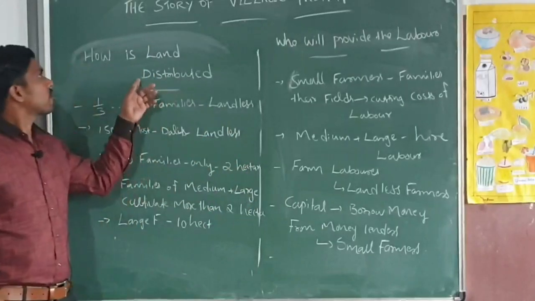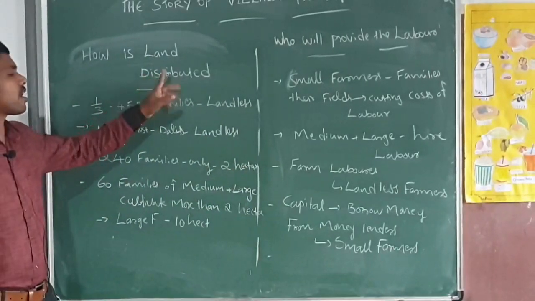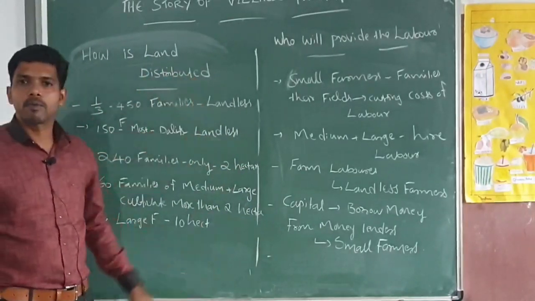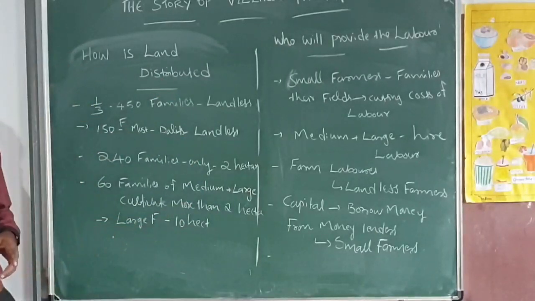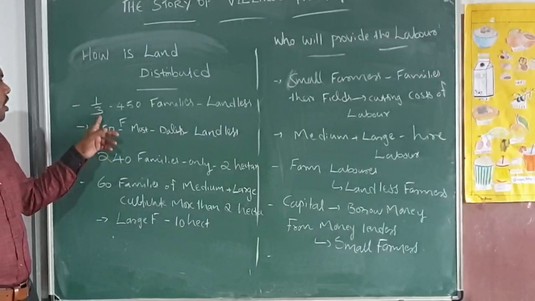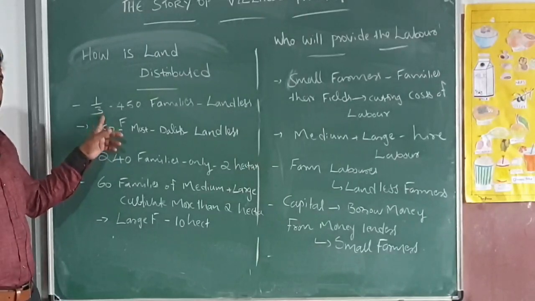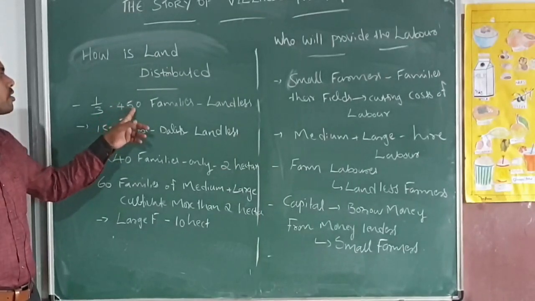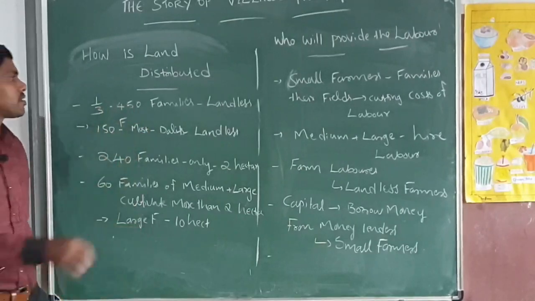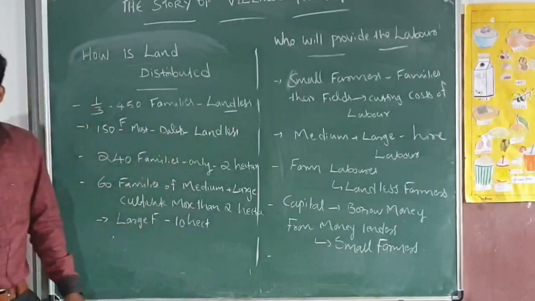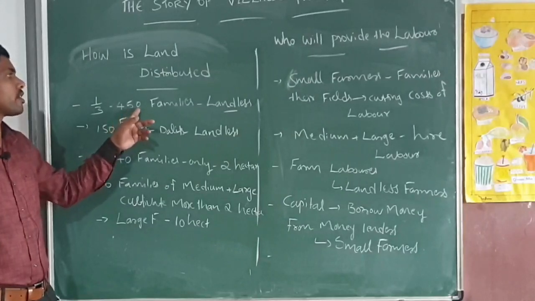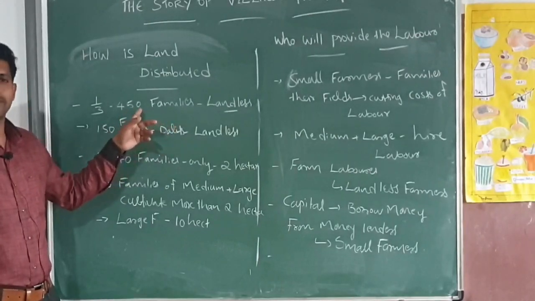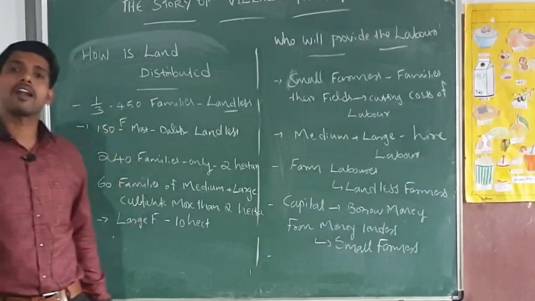The next part of our chapter: how is land distributed in our Palampur village? Out of 450 families, one third of the families are landless in our Palampur village. We discussed that in Palampur village a total of 450 families are living. Out of this, one third of the families are landless.